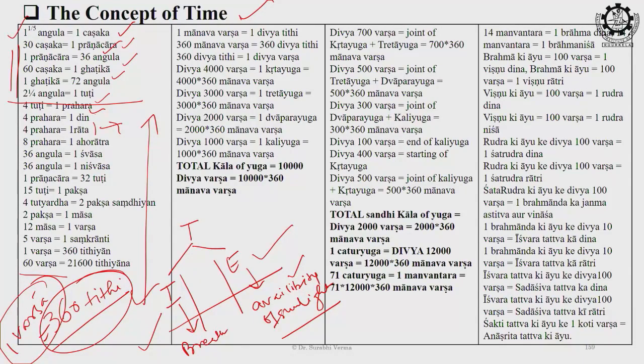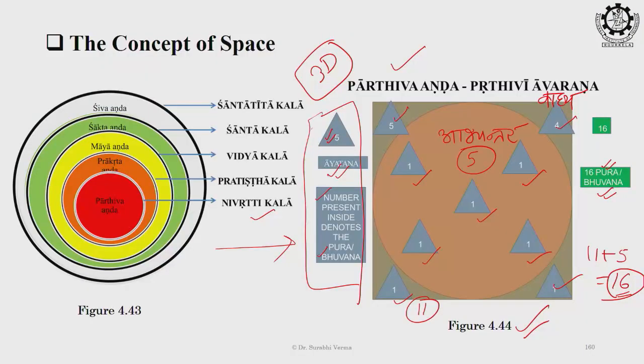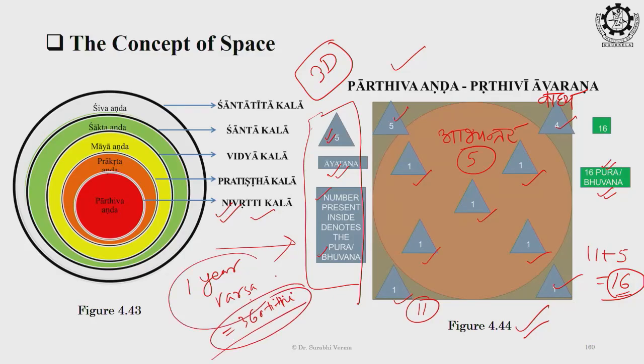That means we are in this structure, in the Parthiv, and we are here. If we calculate our 1 year or 1 varsh as 360 tithi, then technically our 360 tithi become 1 varsh for us.